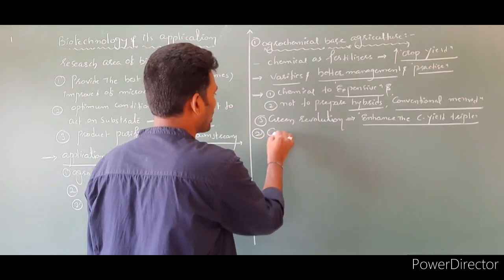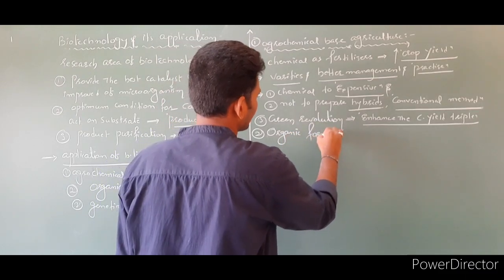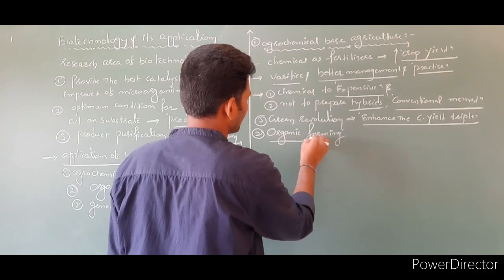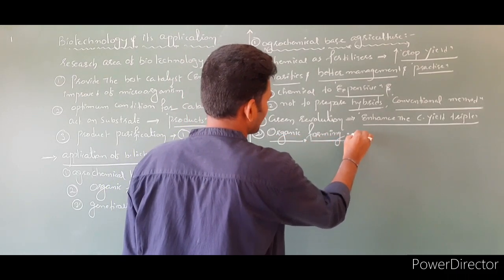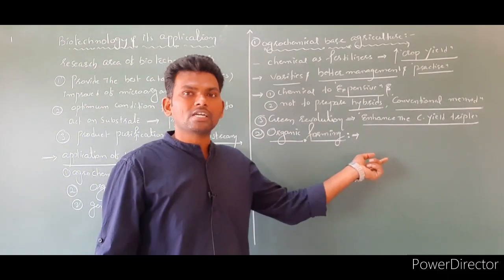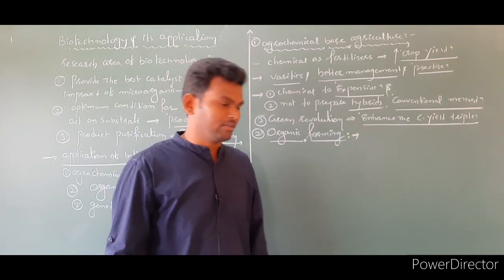Next method is organic farming. Simply, in this method, they are using animal dung to fertilize the soil, to increase the soil fertility.